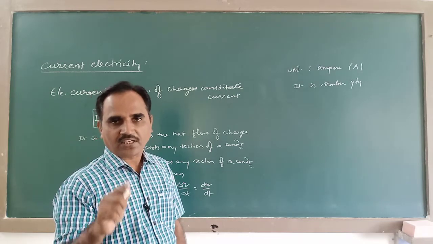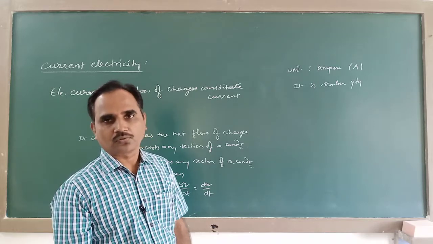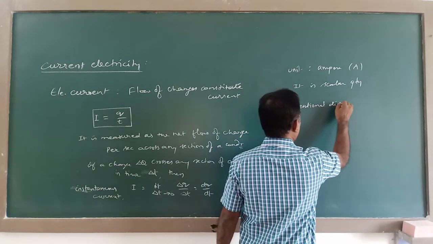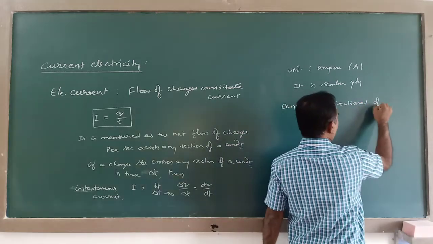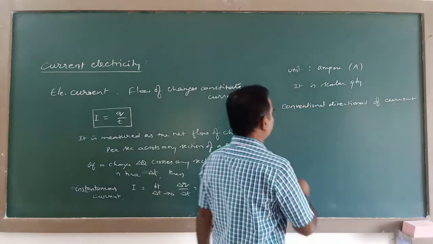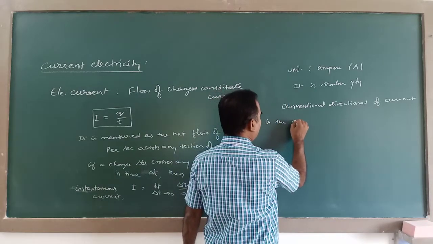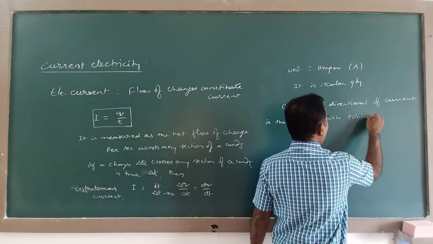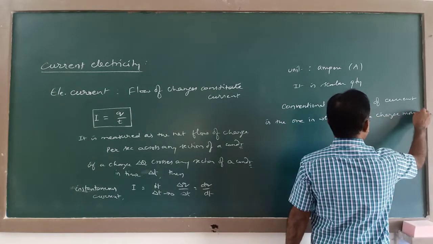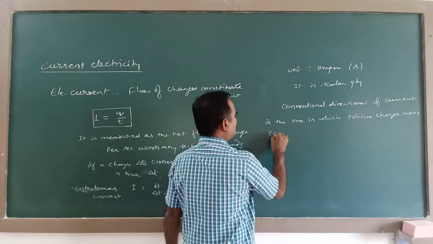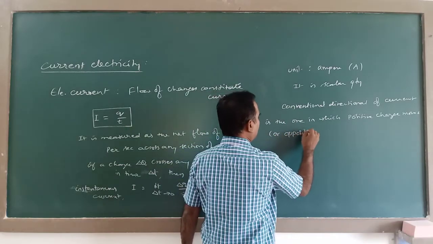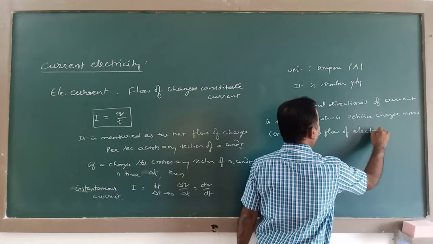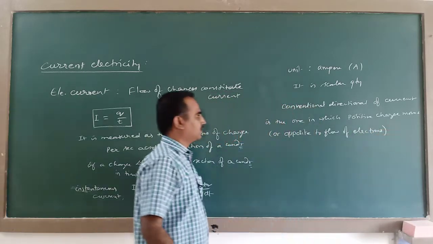The conventional direction of current is the one along which the positive charge moves, or opposite to the flow of electrons, because electrons are negatively charged particles.